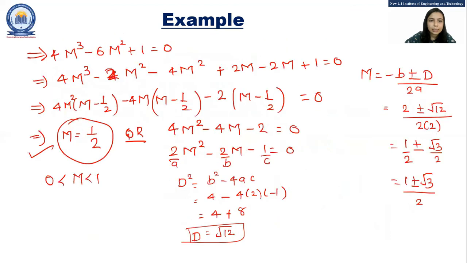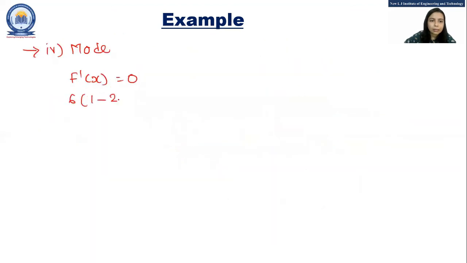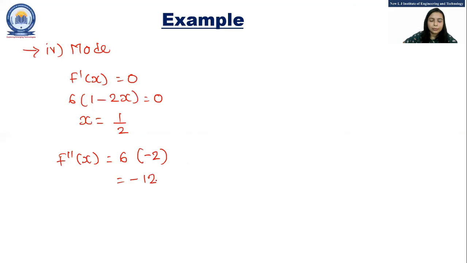So f dash x is 6 into 1 minus 2x, that is equal to 0. So the value of x becomes 1 by 2. Now the value of f double dash x is 6 into minus 2, so that becomes minus 12.